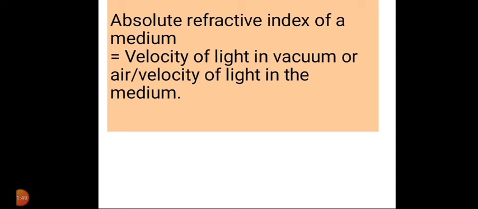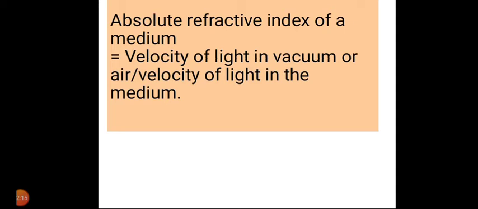Now, I have mentioned optically denser and optically rarer media. What do we mean by an optically denser medium? A medium in which the speed of light is less than that in air is called an optically denser medium. For example, glass and water are examples of media optically denser than air.